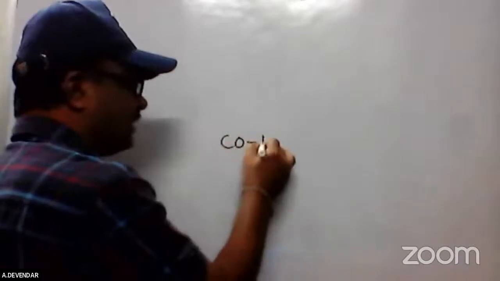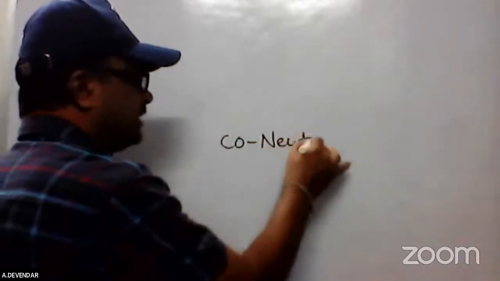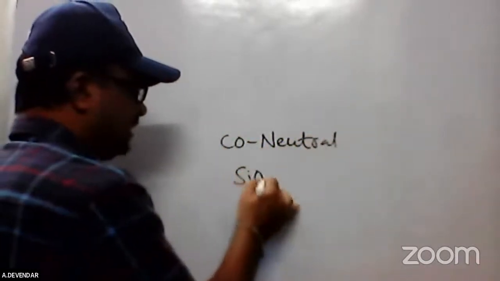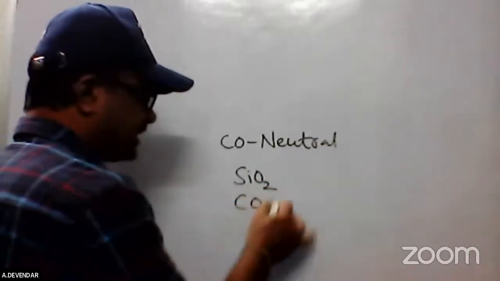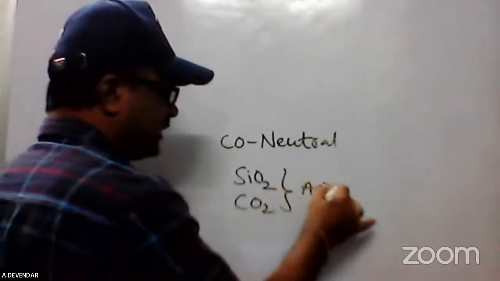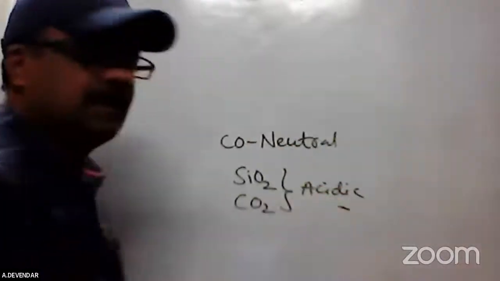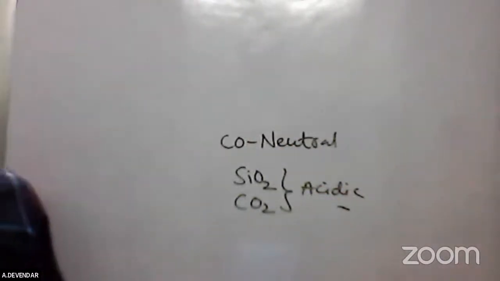Please remember, carbon monoxide is a neutral oxide, and silicon dioxide and carbon dioxide are both acidic in nature. In our examination, it will be an important point: silicon dioxide and carbon dioxide.